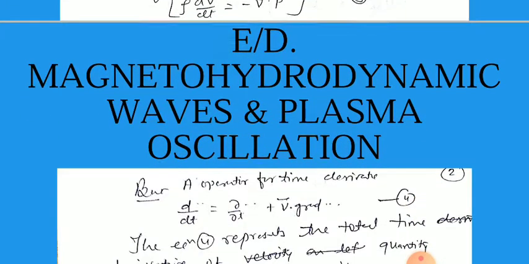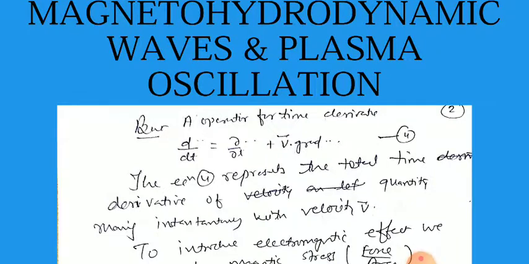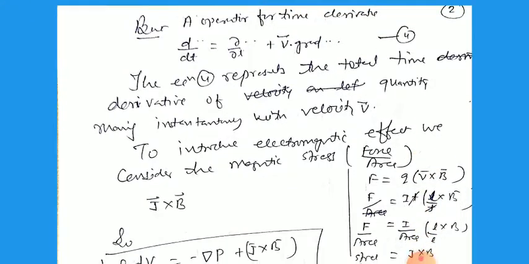So this is also used as the second equation, but we can also introduce the force here. An operator for the time derivative we can write, because it depends on two factors. Then we say d/dt, the complete derivative, equal to ∂/∂t, the partial derivative with respect to time, plus v vector dot the gradient of that particular quantity. So this is an operator. This equation 4 represents the total time derivative of any quantity moving internally with velocity v.